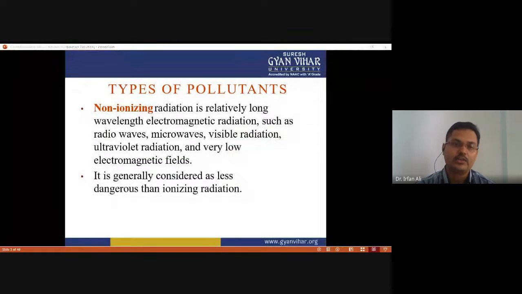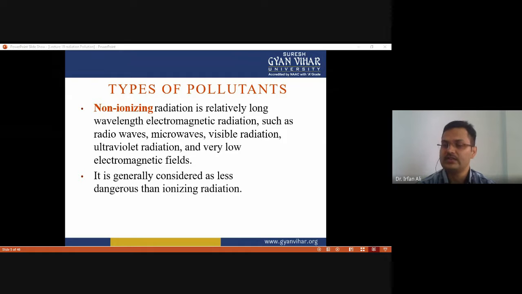Now we talk about the types of pollutants that cause radiation pollution. The pollution caused by these substances in the form of radiation comes under two categories: ionizing radiation and non-ionizing radiation.